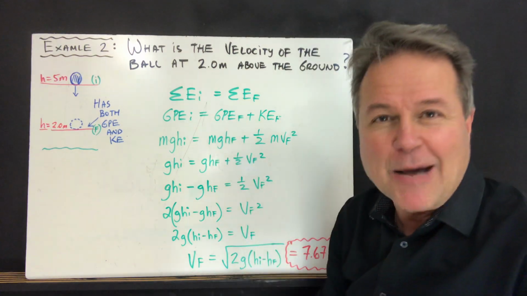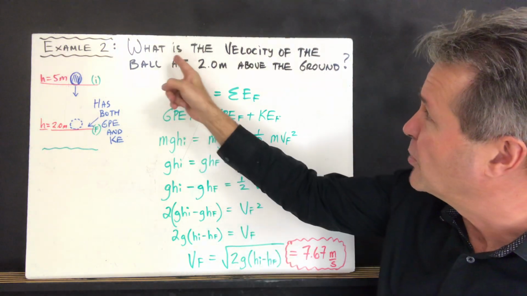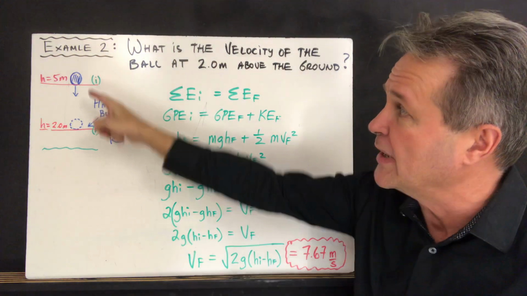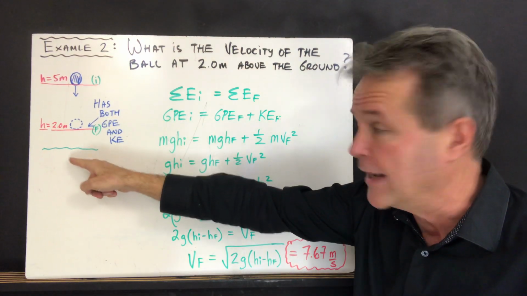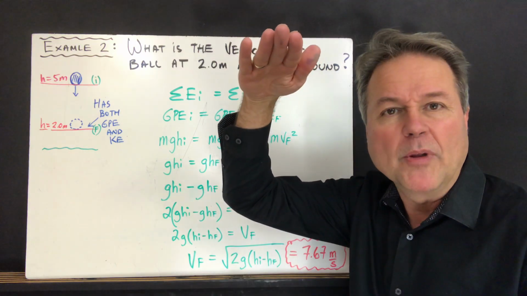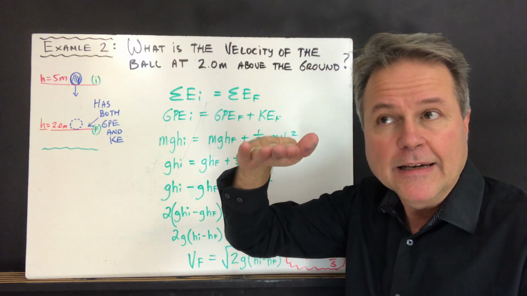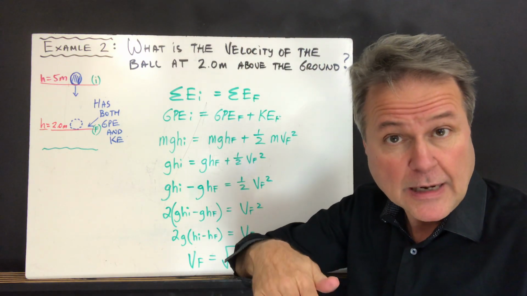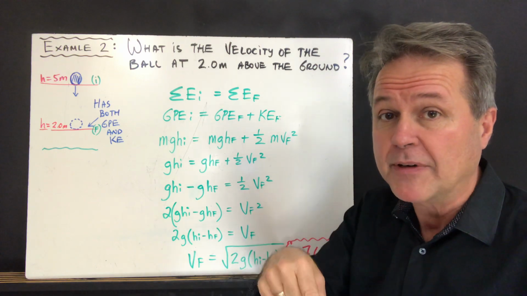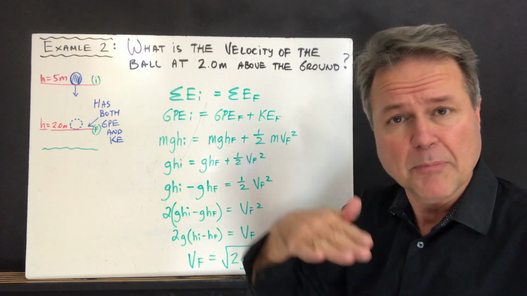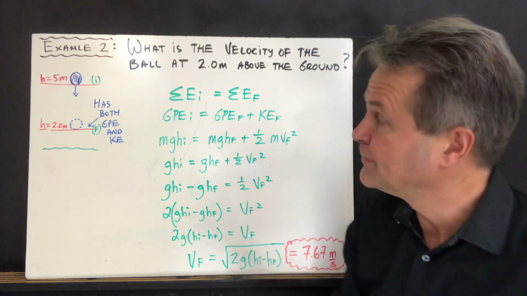So let's look at example 2. In this case, same bowling ball. What's the velocity of the bowling ball when it is at 2 meters above the ground? So it didn't make it all the way to the ground yet. So we know that the bowling ball is speeding up as it's moving downward. So it's getting faster and faster. And we figured out what the speed on the ground is, negative 9.9. So above the ground, it should be less than that.